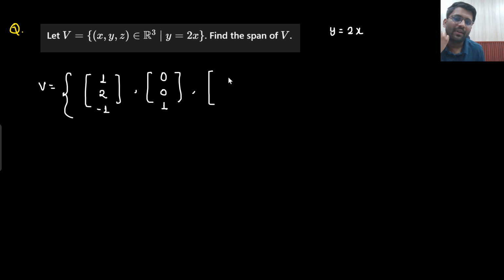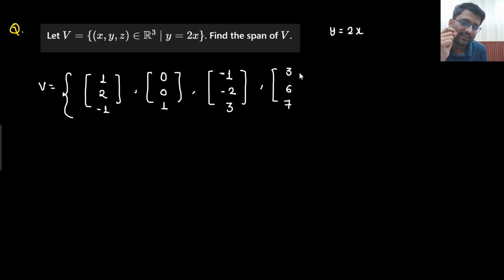If I say my x is -1, then y has to be -2. But here you can take anything random, 3. Similarly, if I take x as 3, then y you have to take as 6, and this anything random I can take, and so on. This will be the scenario. These will be my vectors. This will be my vector space V, right?